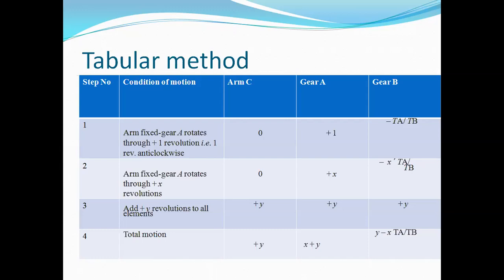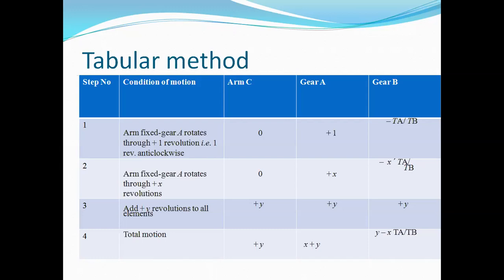Step number 2: the arm is fixed and gear A rotates plus X revolutions anti-clockwise. So the motion of arm C is 0, for gear A the motion is plus X, and for gear B it is minus X TA upon TB.